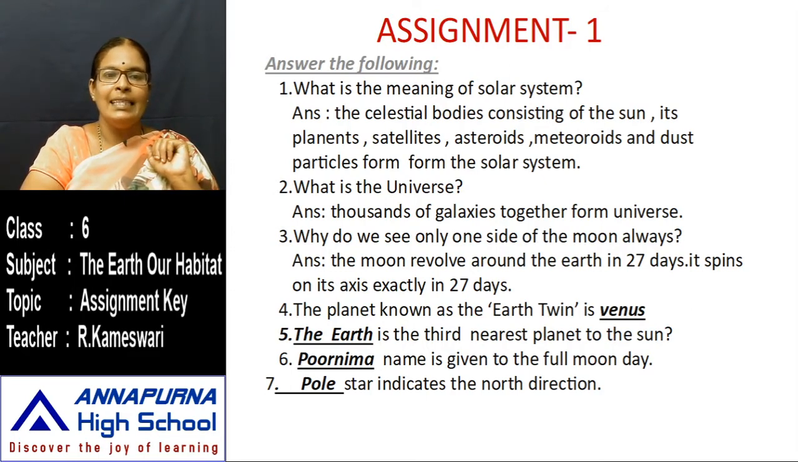Next, the planet known as Earth's twin is Venus. Venus and Earth are very similar to one another. That's why we call Venus the twin planet of the Earth. So Venus is the answer of the fourth bit. The Earth is the third nearest planet to the Sun. What is the third nearest planet? The Earth. The first one Mercury, second Venus, third Earth, fourth Mars, fifth Jupiter, like that in distance from the Sun.